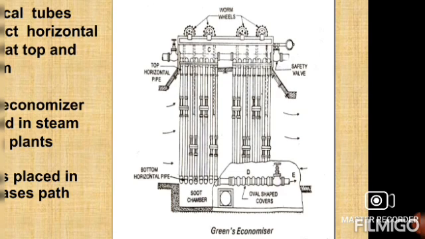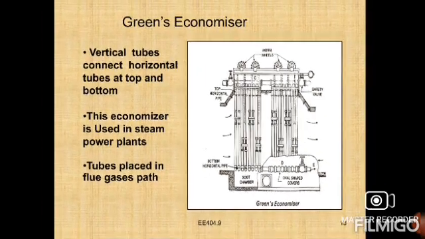To remove the soot which is formed on the surface of the tubes, scrapers are provided in groups. The adjacent groups of scrapers are connected by a chain which passes over a pulley. The pulleys are driven by a worm and worm wheel, as shown in the figure. This is the clear explanation of the Green's economizer.